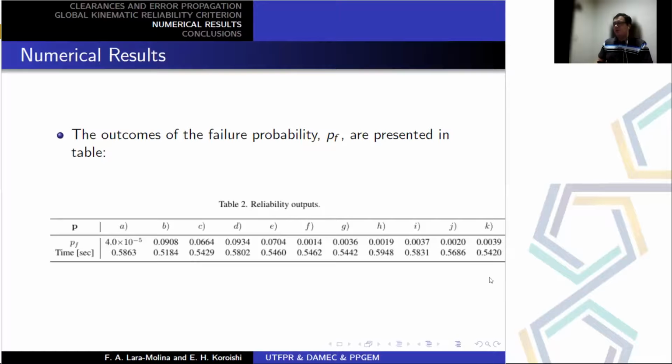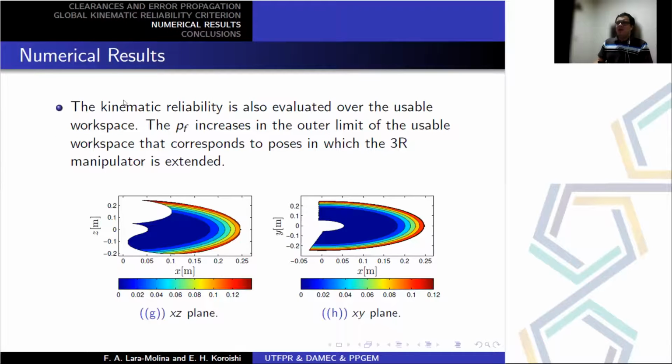In this table, we present the probability of failure obtained by using the Monte Carlo simulation method and the time to evaluate each probability of failure at each different position. Then we evaluate the probability of failure in the workspace, and we observe that the probability of failure increases in the outer limit of the workspace when the manipulator is completely extended. Therefore, we can conclude that in these positions, the error increased, therefore the probability of failure also increased.